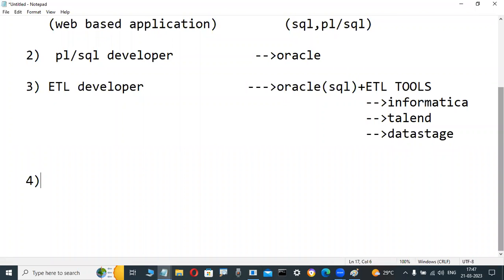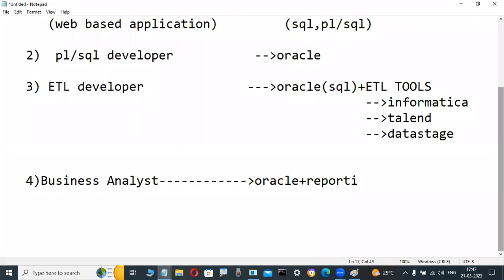Yes, business analysts. Those persons are called business analysts, BA developers. Those persons are interested to learn reporting tools. Basic Oracle is enough, they do not require many things. Oracle plus reporting tools is what they are learning. Reporting is easy, and those are GUI tools.